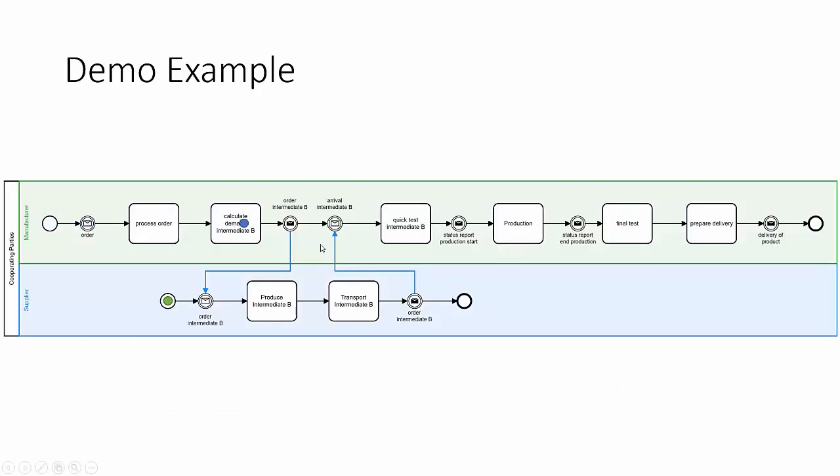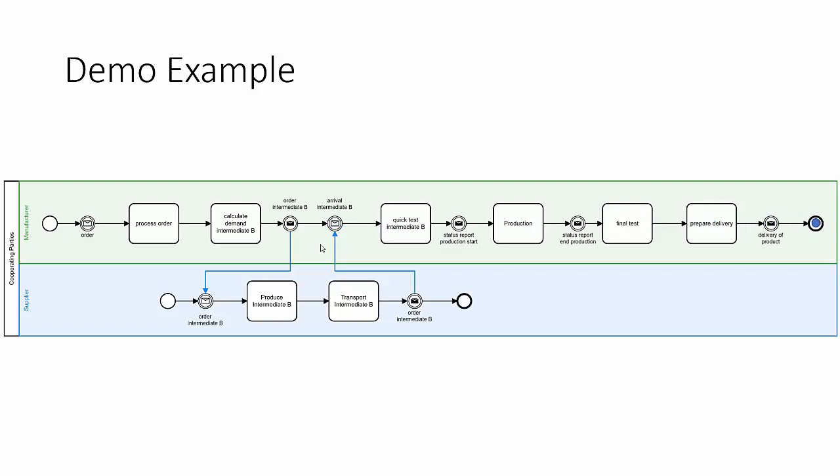In this demo, we have this example of two cooperating organizations, a manufacturer and a supplier. The manufacturer is producing goods based on purchase orders. Parts of the production pipeline need intermediate parts from the supplier. The manufacturer orders the intermediate from the supplier. The supplier produces the intermediate, transports it, and notifies the manufacturer of the arrival. Both parties have their own separate logs.